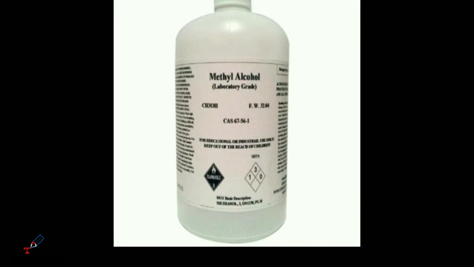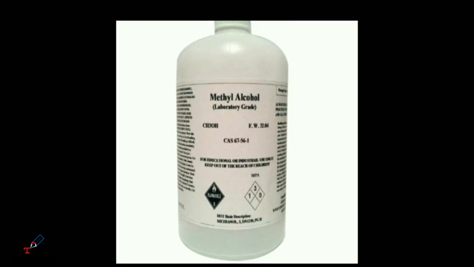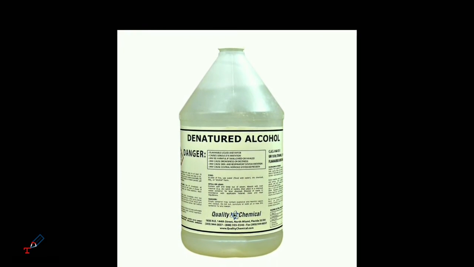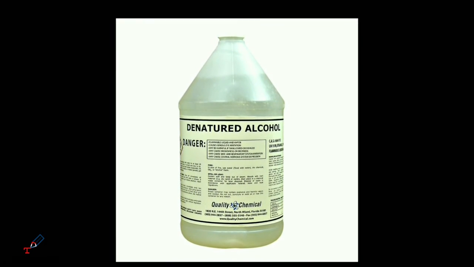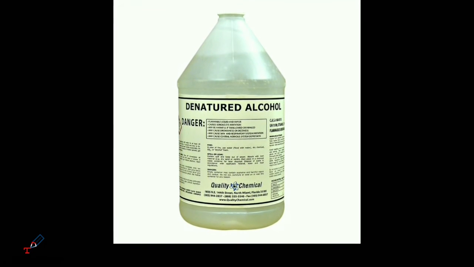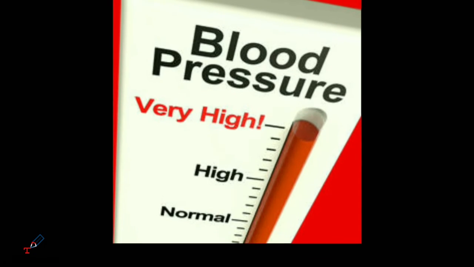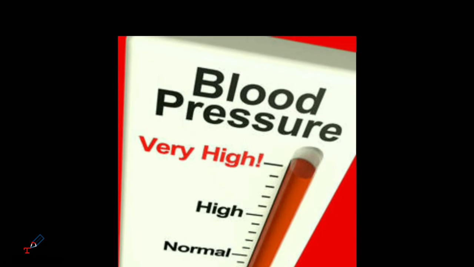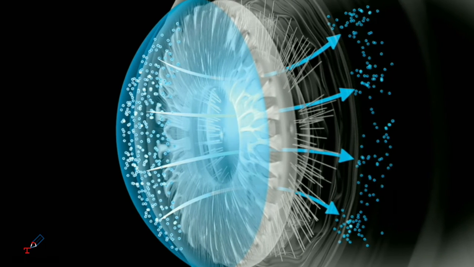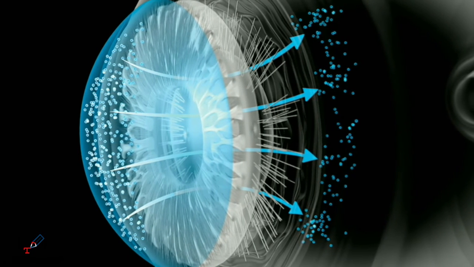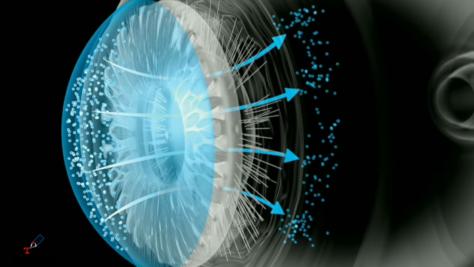Methyl alcohol is added to ethyl alcohol and made unfit for human consumption. Ethyl alcohol with a small amount of methyl alcohol is called denatured alcohol. Other chemicals called denaturants can also be added. Methyl alcohol causes a sudden increase in heart rate and blood pressure and can cause temporary or permanent blindness. Methyl alcohol is also used as an antifreeze solvent and fuel. Therefore, B is the correct option. Let's move on to the next question.